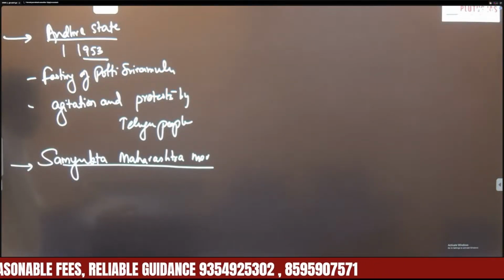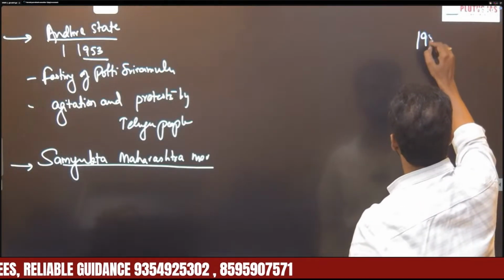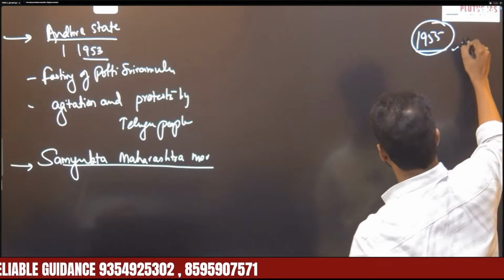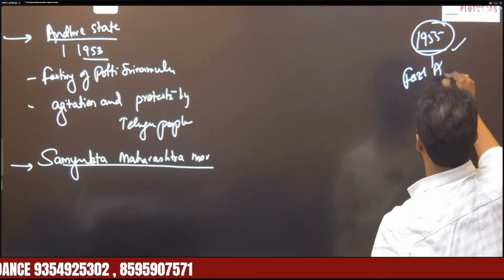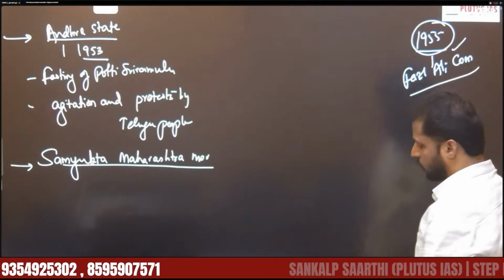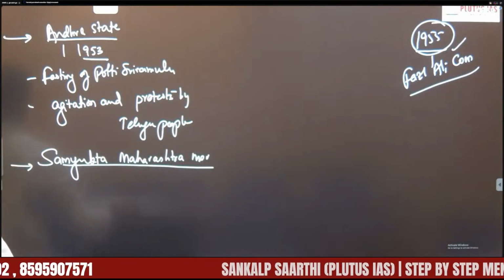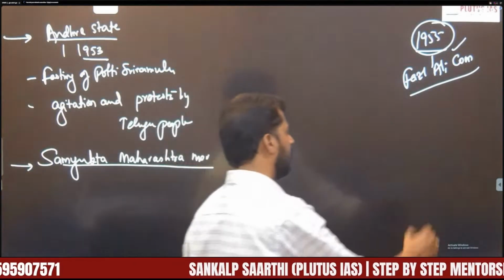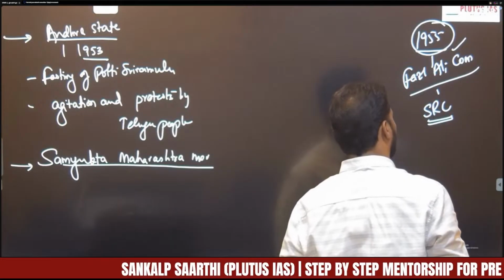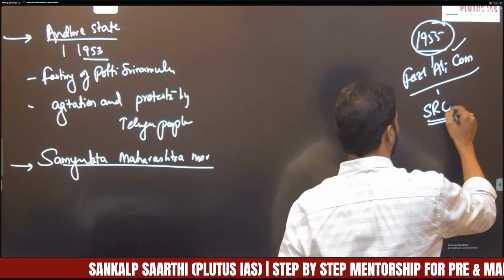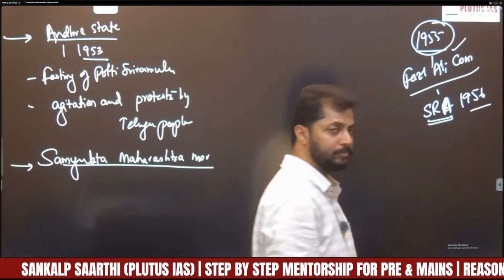See, again here in 1956, 55 in fact, Fazal Ali Commission, which is also called as State Reorganization Commission, released its report, and on the basis of that report, the government enacted the State Reorganization Act 1956.